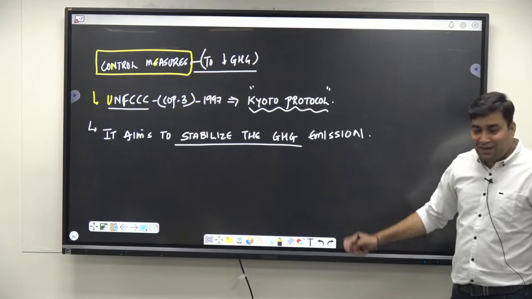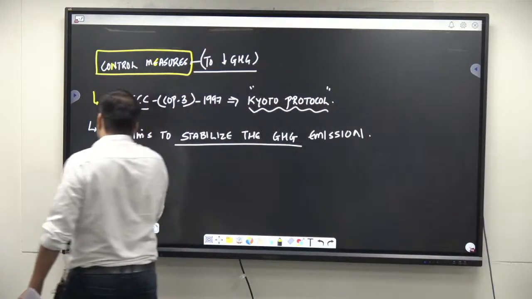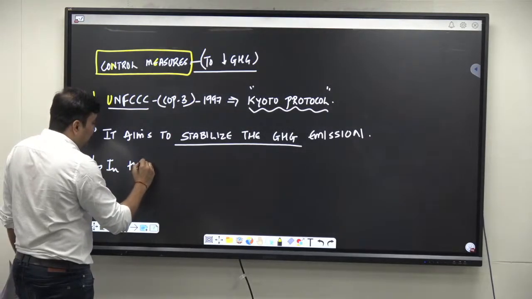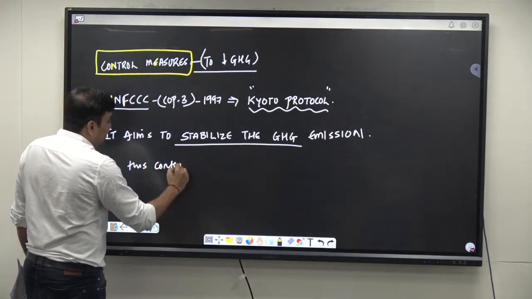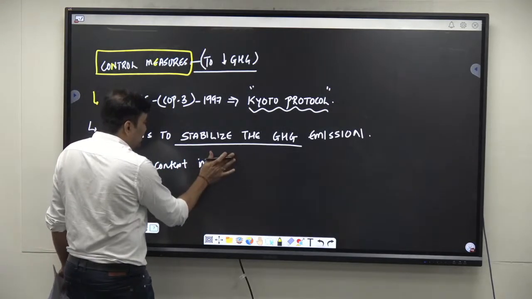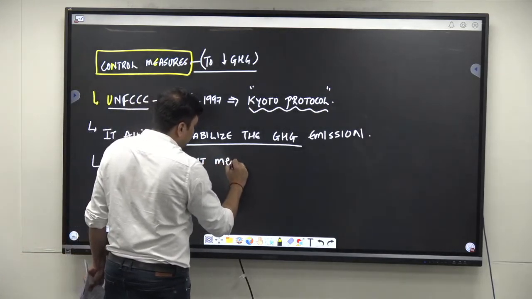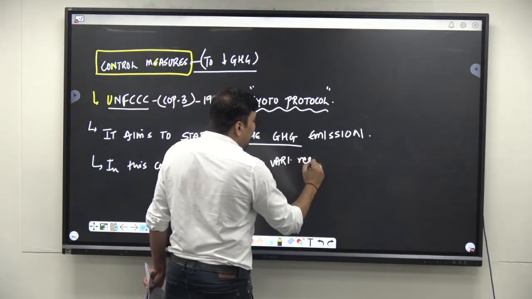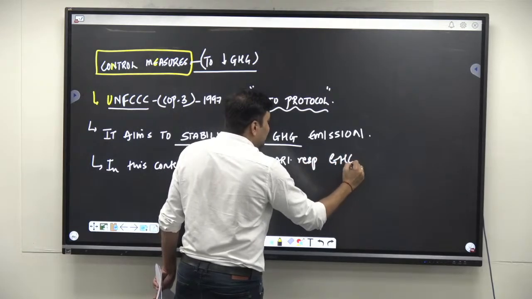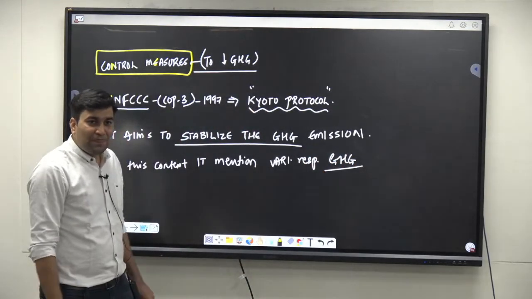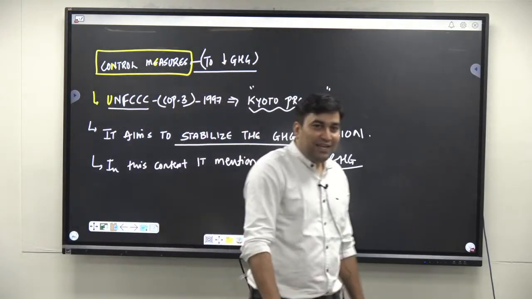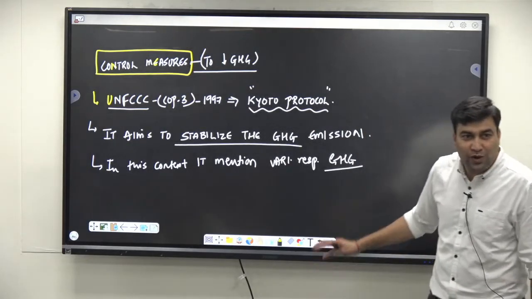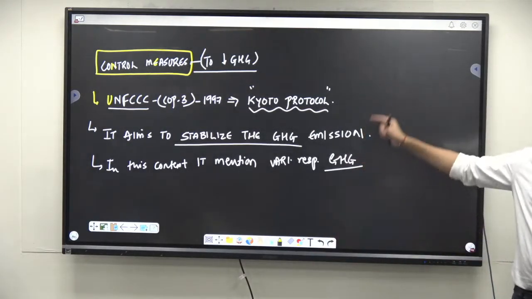In this context, it mentions various responsible greenhouse gases like CO2, nitrous oxide, methane, perfluorocarbons, hydrofluorocarbons and sulfur hexafluoride. So we have to stop this, and this has been mentioned by the Kyoto Protocol.